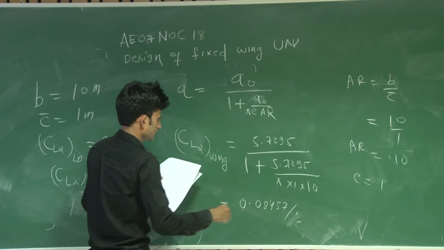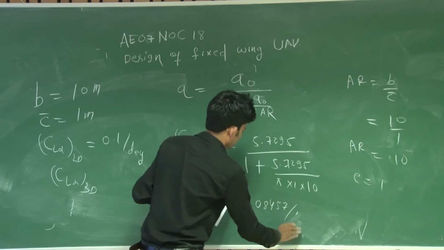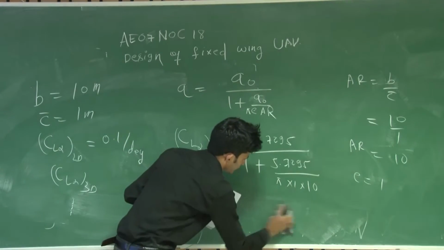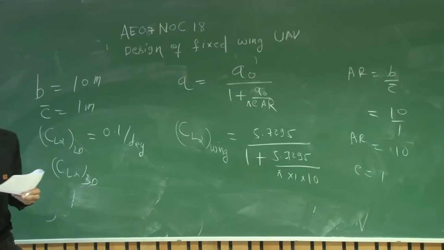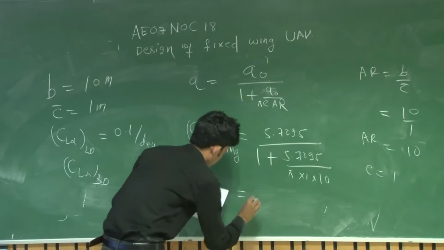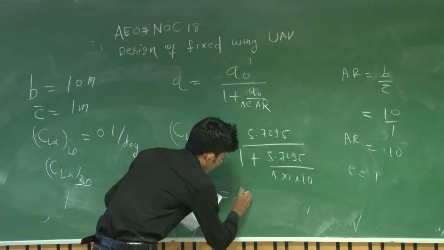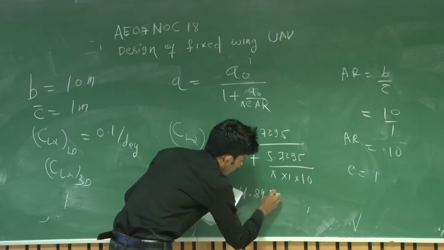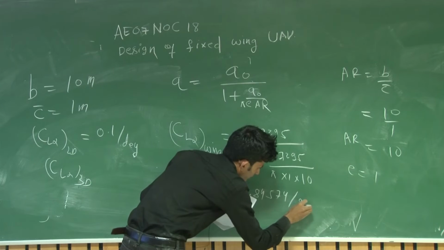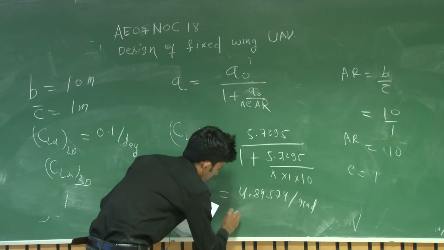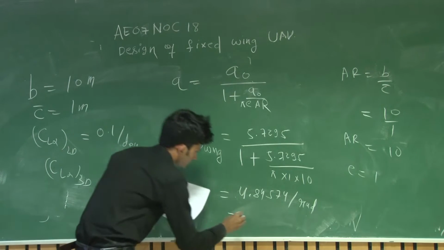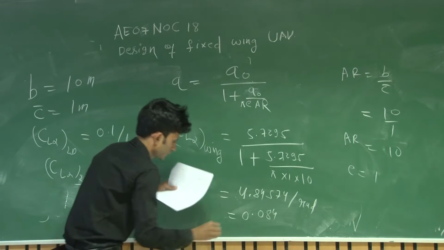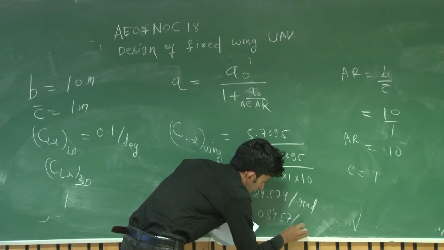First we write directly in per radian, then in the next step we convert to per degree. So 4.84574 per radian, multiply by pi by 180, you will get 0.08457 per degree.